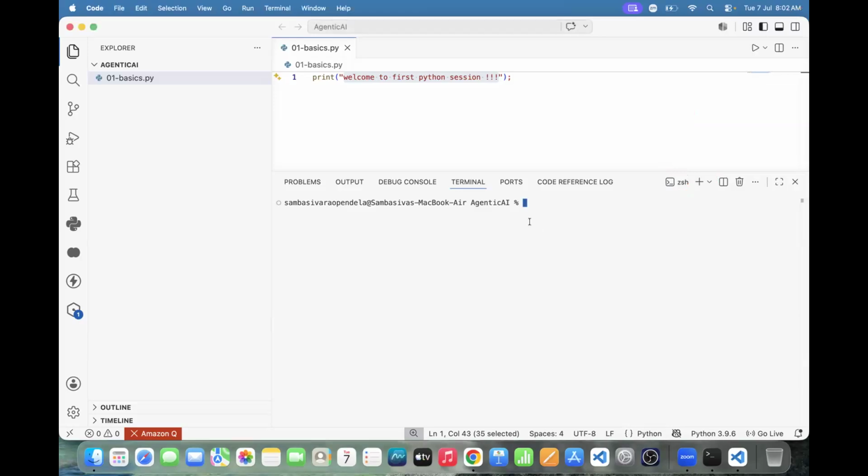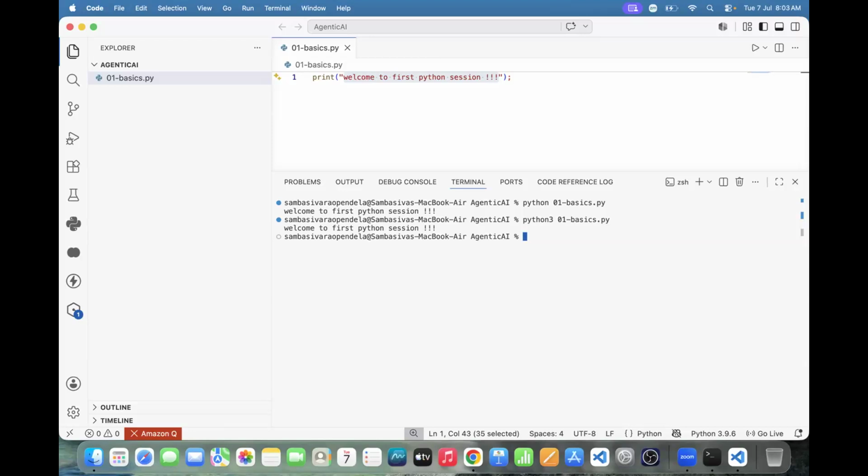How to execute the code? python 01-basics.py. If it is not working, you need to use python3. Either python or python3. In some laptops python will work, in some laptops python3 will work, and in some both will work.